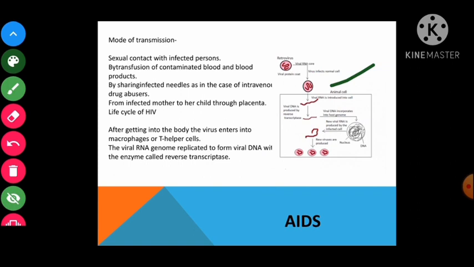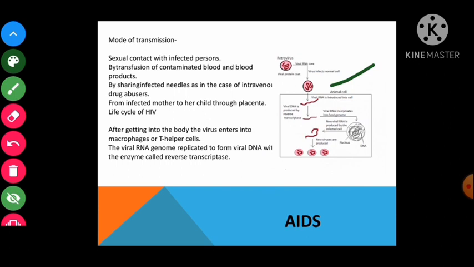Now this viral DNA gets incorporated into the host cell DNA, which directs the infected cell to produce virus. Macrophages continue to produce virus particles in the body. These virus particles enter helper T cells in the blood, where they continue to replicate and produce viral progenies, right? So viral progenies are now developed.